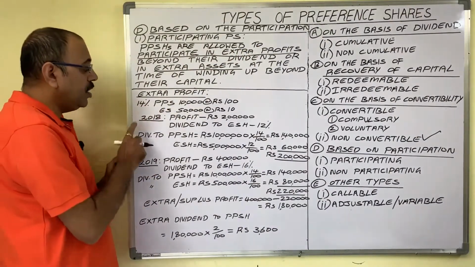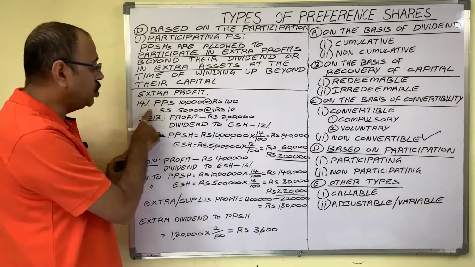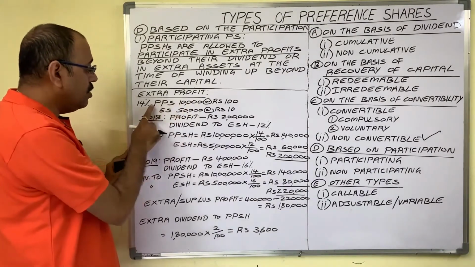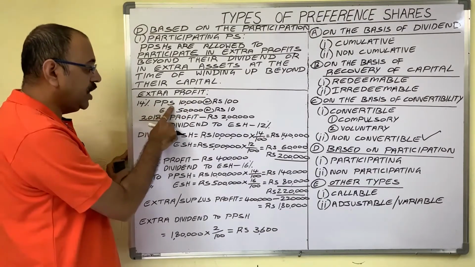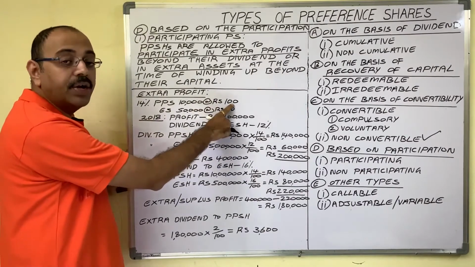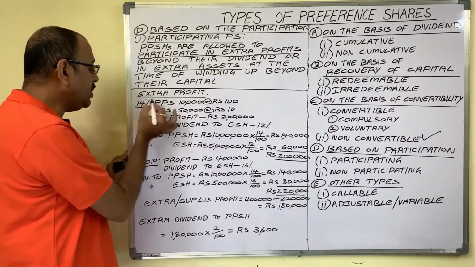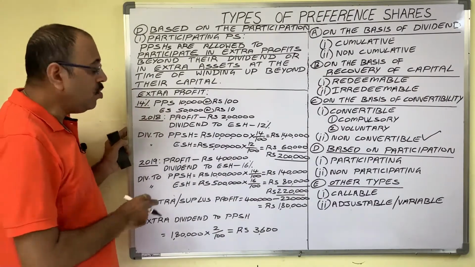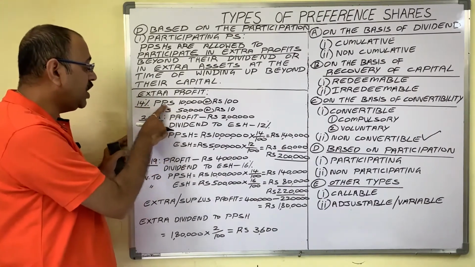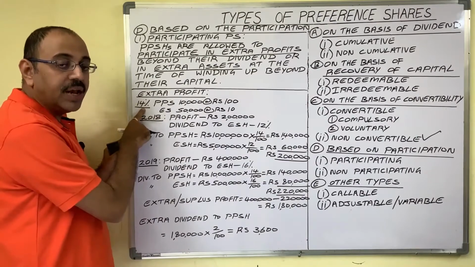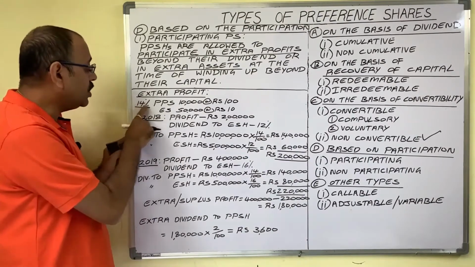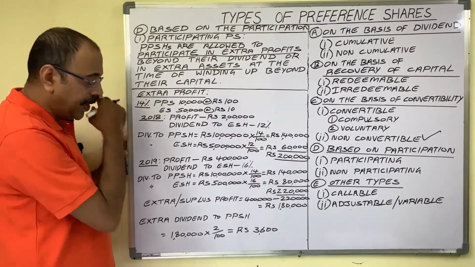For example, a public limited company issued 10,000 participating preference shares at the rate of 100 rupees each. The dividend percentage is 14. You know, the preference shareholders' dividend is prefixed; they are entitled to get a 14% dividend every year.